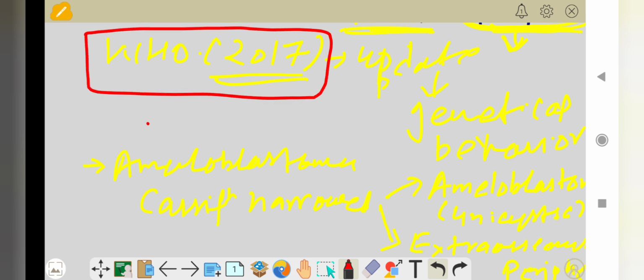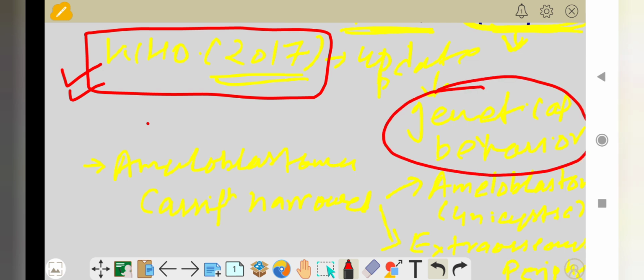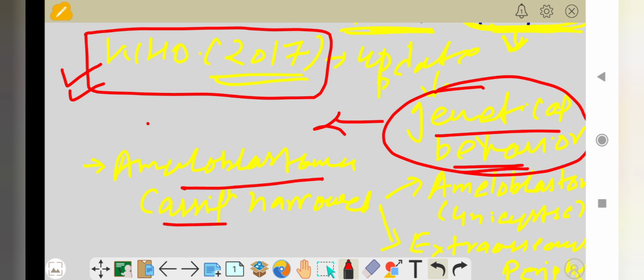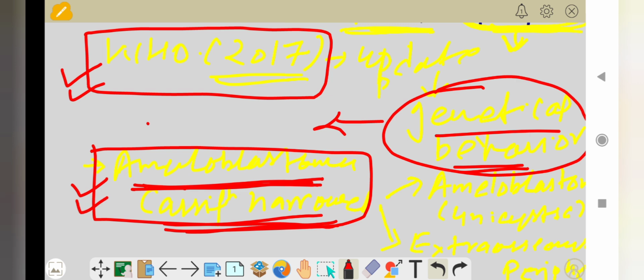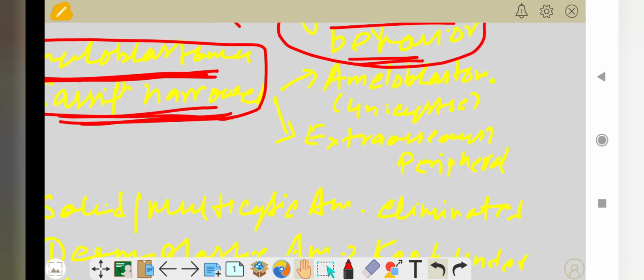So the WHO updated its classification on the basis of the genetic behavior of the ameloblastoma. That classification is on the basis of the genetic behavior of the ameloblastoma. Okay, so the classification of the ameloblastoma in 2017 narrowed down. The number of types decreases. Okay, so different types decreased in the 2017 classification.